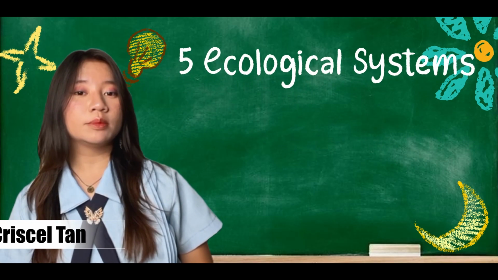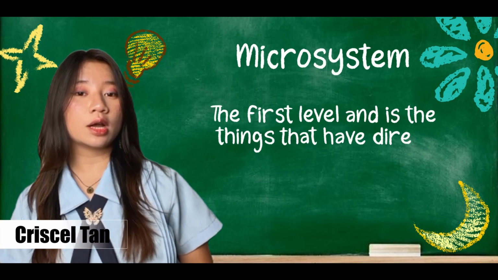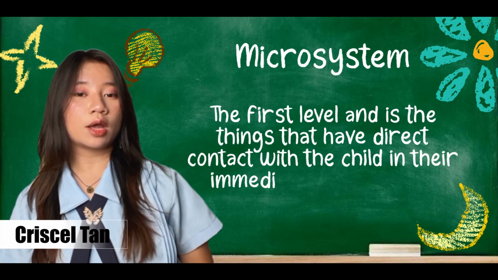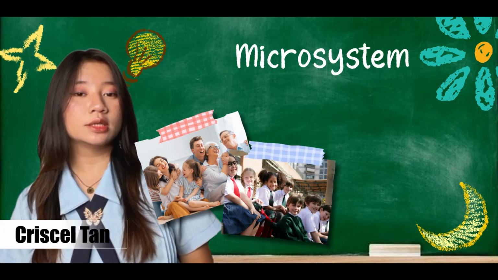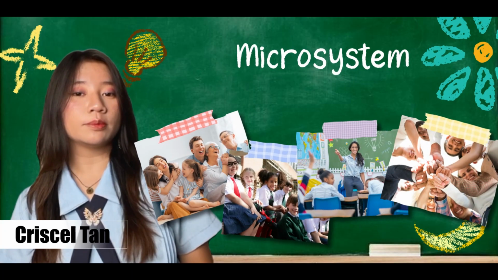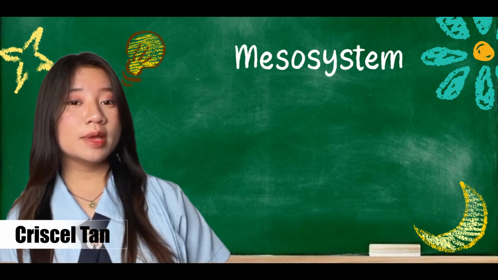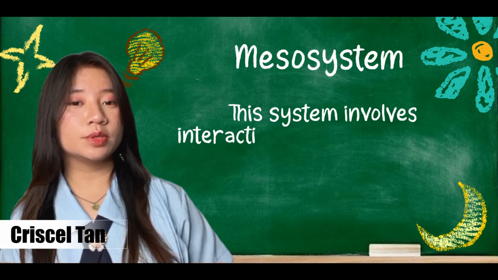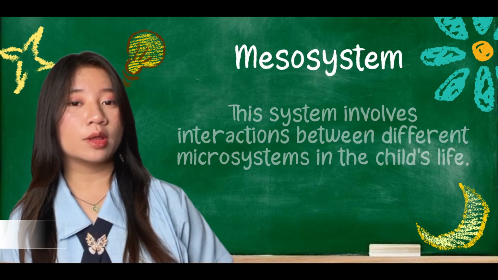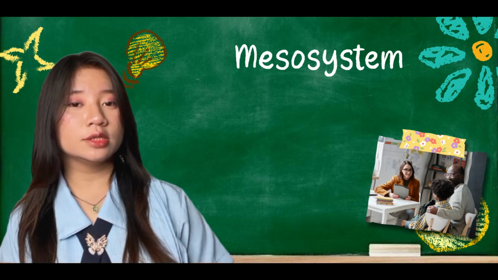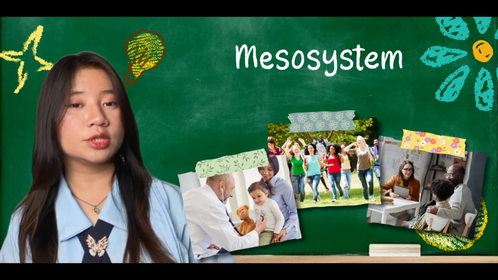The first one is the microsystem. The first level, it is the things that have direct contact with the child in their immediate environment. Examples: the child's family, classmates, teachers, and peers will be part of their microsystem. The next one is the mesosystem. The mesosystem involves interactions between different microsystems in the child's life. Examples: parent-teacher interactions, family-peer group interactions, family-healthcare provider relationships.